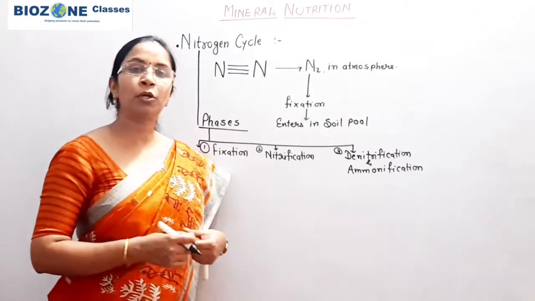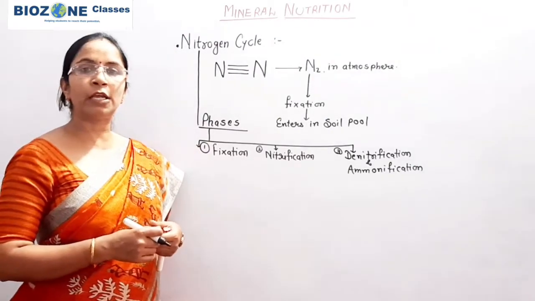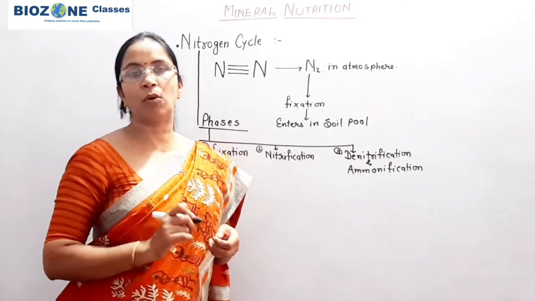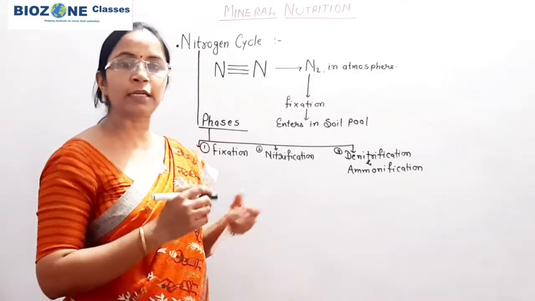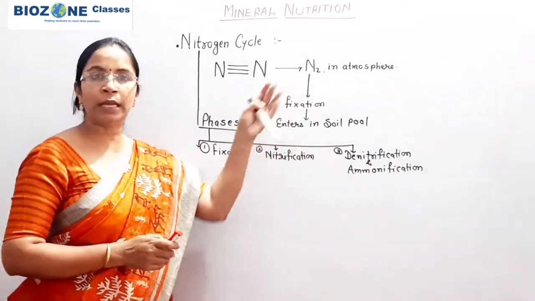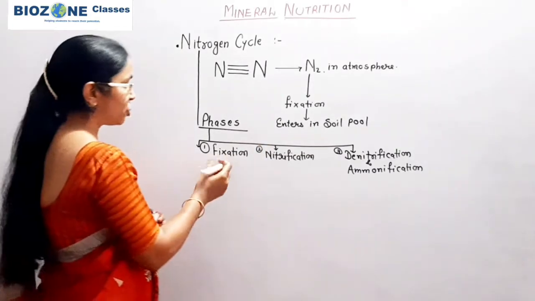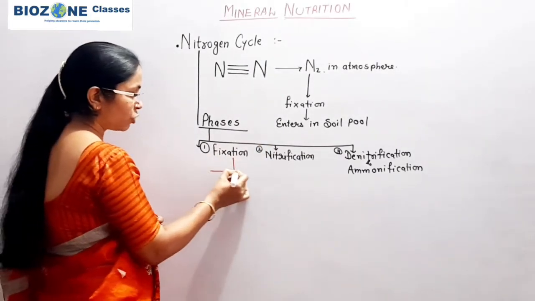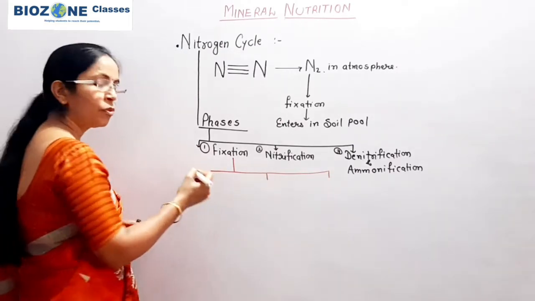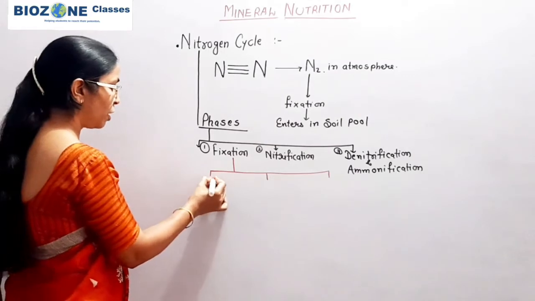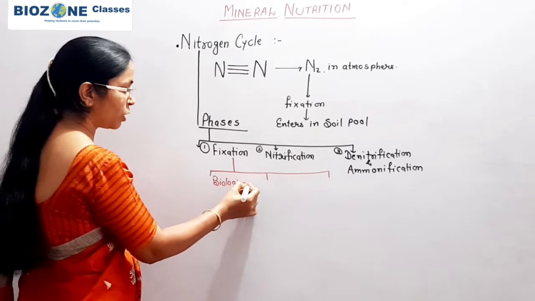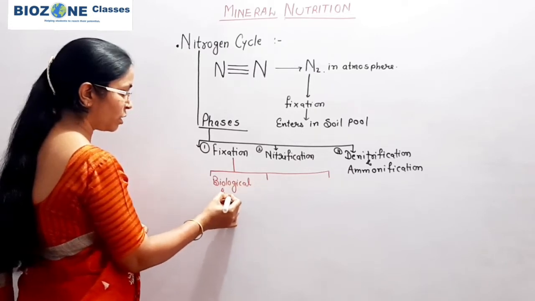These three phases predominantly take place in the nitrogen cycle, and all three processes are totally dependent on the activity of microorganisms, which strictly belong to prokaryotes, that is the kingdom Monera. So bacteria play a significant role in the nitrogen cycle. Now, fixation is mainly done by three methods. First, the first type of fixation is called biological fixation, which we study during the nitrogen cycle.